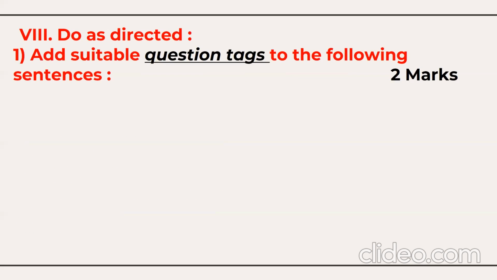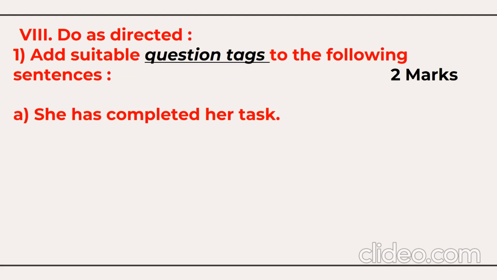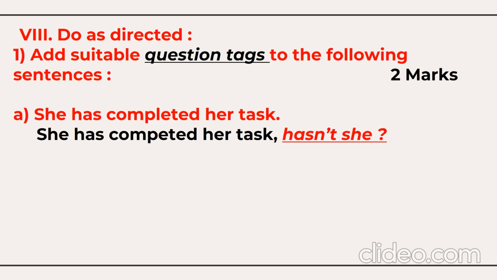Now you have the remedial grammar, questioning skills. You have questionings, so you need to write here question tags, 2 marks for question tag. So she has completed her task. This is a statement. How to write here? First and foremost, you copy the same sentence, remove the full stop, add here comma, right? Copy the same helping verb. What's the helping verb here? Has. Now see here, this sentence is positive. This sentence is positive, so the question tag should be negative.